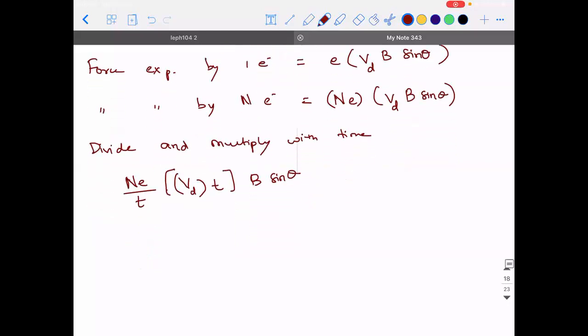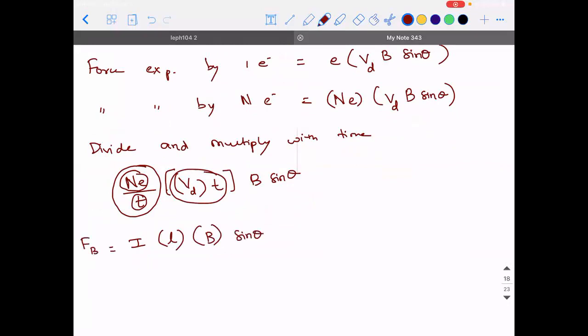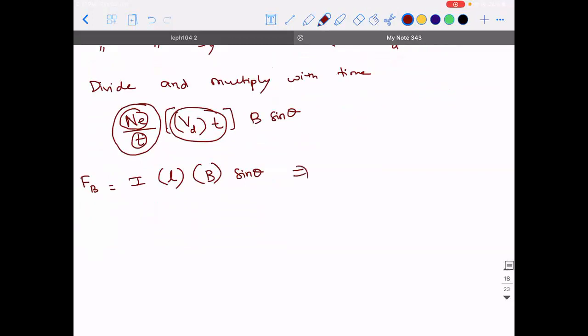Okay. So N into E is the total charge according to quantization of charge. T is the time taken. So what is this rate of flow of charge called? Is it not the current? Speed multiplied with time is going to give us the length, into B sine theta. So this is the force experienced by a current carrying conductor when it is placed in an external magnetic field. So I into L into B sine theta, which can also be written as F_B vector is equal to I into L vector cross B vector.